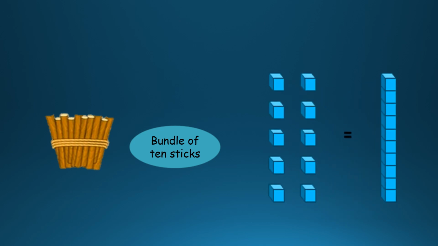Let's count them. 1, 2, 3, 4, 5, 6, 7, 8, 9, 10. When they have become 10, we'll group them and make it into a group. That's what we have done and learnt in the previous class. From there onwards, we start our 2-digit numbers because 10 has 2 digits, right? So 10 ones make 1 ten.